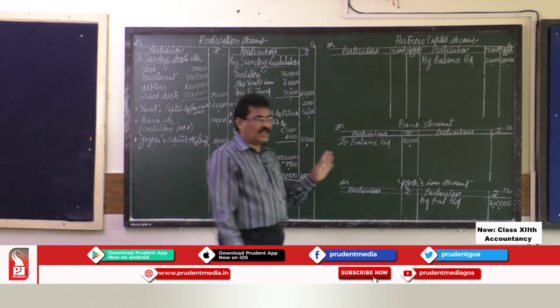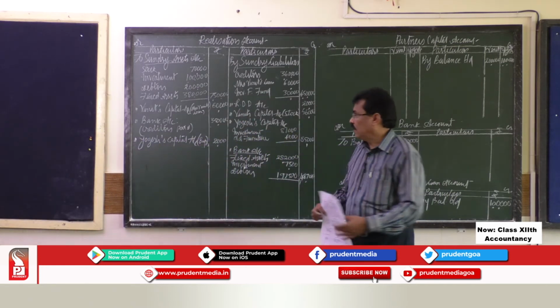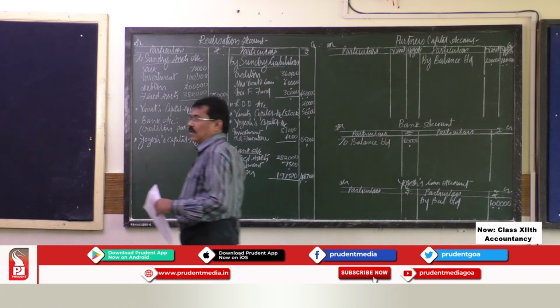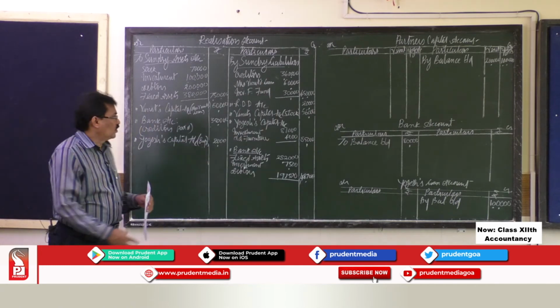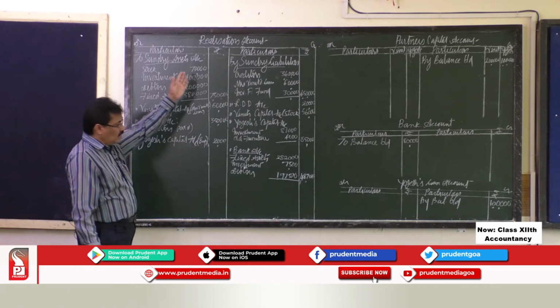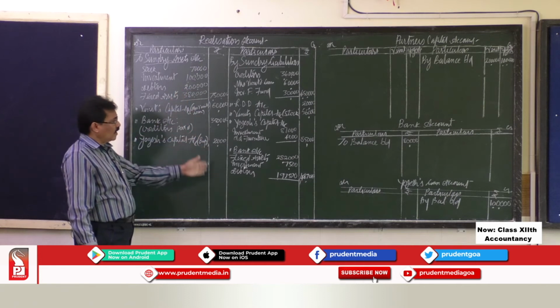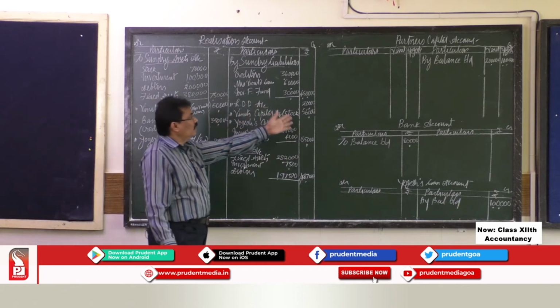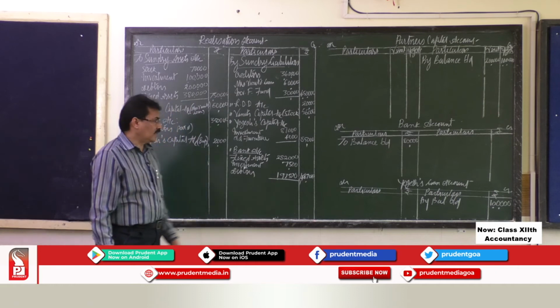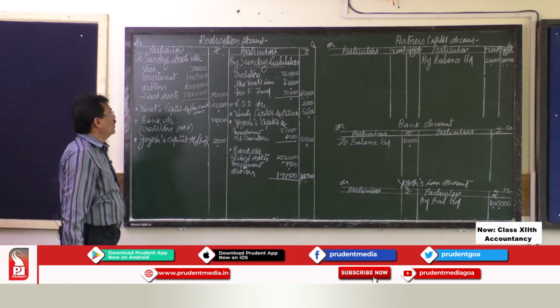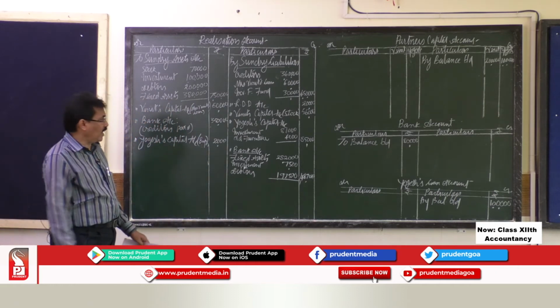Once all the adjustments are over, now we have to balance the realization account. So these are the items on the debit side of realization account, and these are the items on the credit side. Now we have to see which side total is greater.